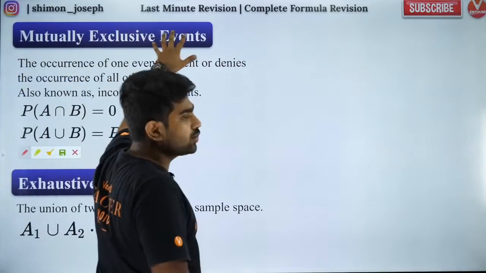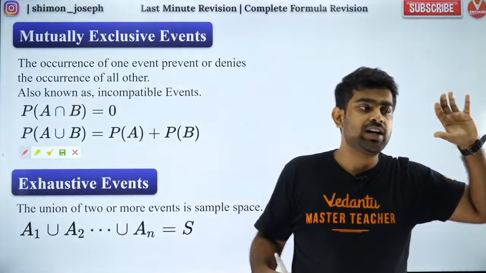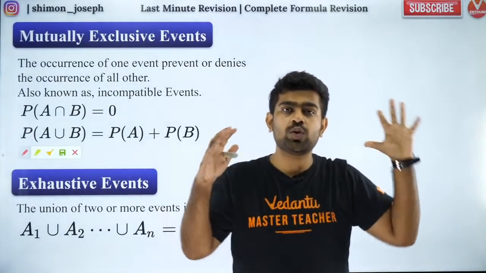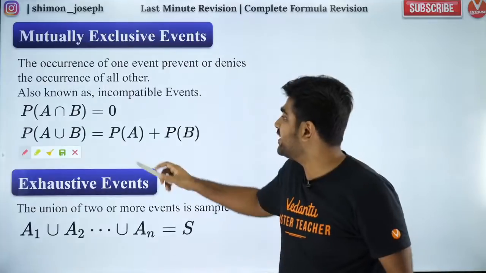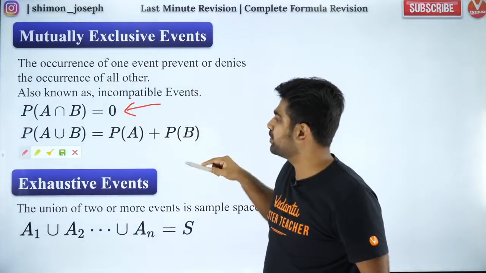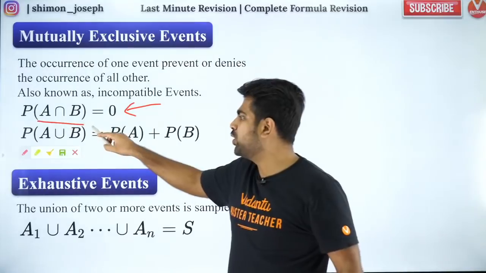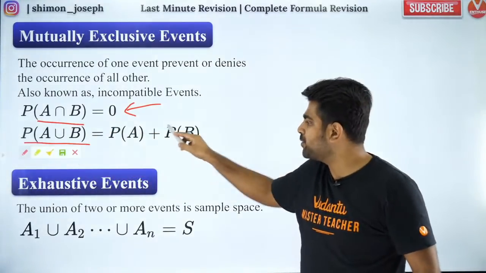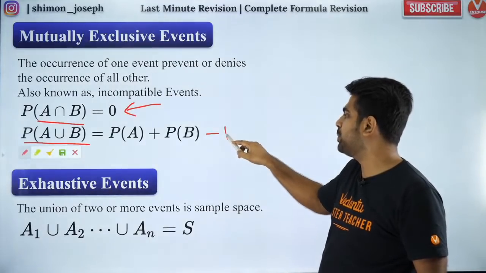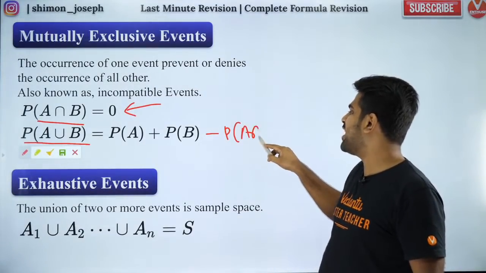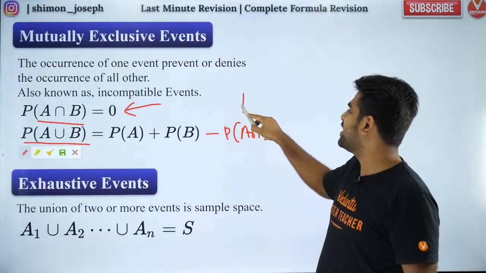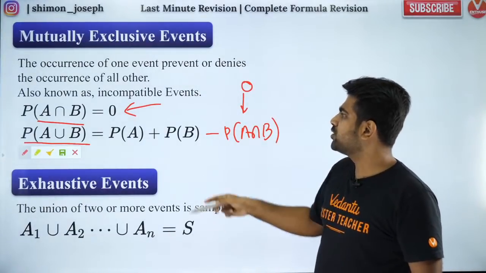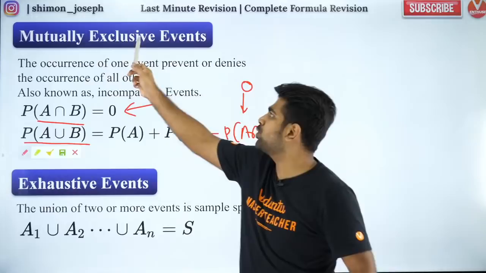So what is mutually exclusive? Mutually exclusive means they don't have any intersection. Their intersection is 0. Can you see that? So when their intersection is 0, then what is probability of A union B? Probability of A union B is P of A plus P of B minus P of A intersection B. But since P of A intersection B is 0, they have neglected this. Got it? So that is what we call a mutually exclusive event.